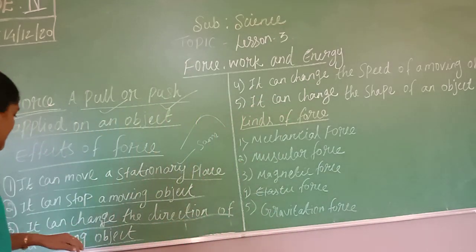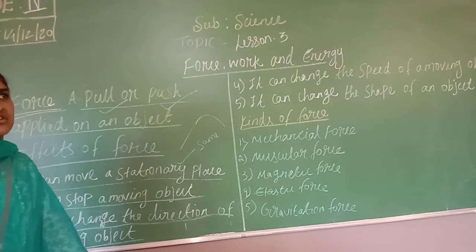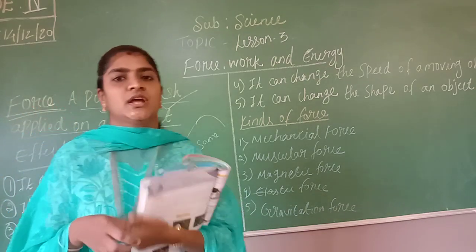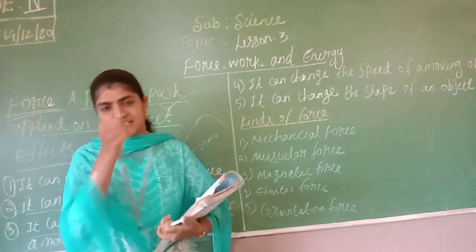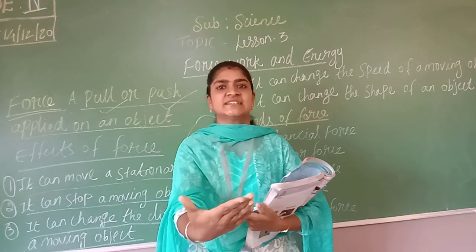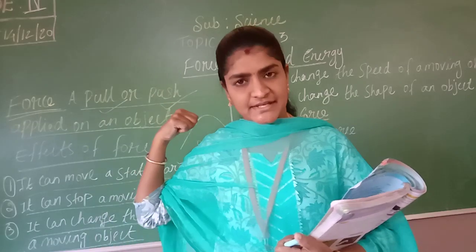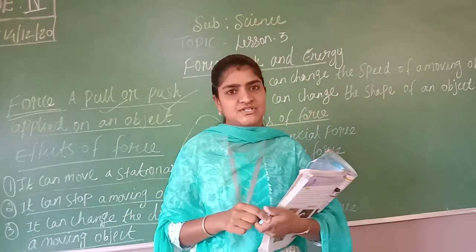Next, the third one is that it can change the direction of a moving object. Whenever we play with a shuttlecock, table tennis or badminton, the ball comes in a straight direction. So we have to change the direction. We apply a force towards it, and it gets reflected in the opposite direction.